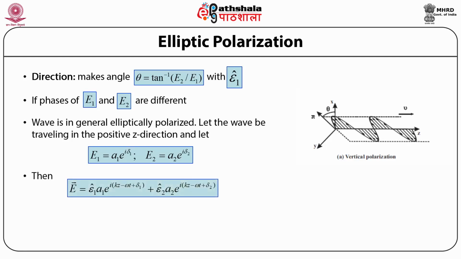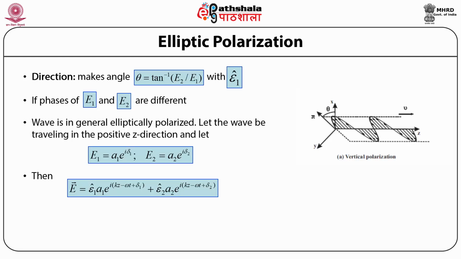Then the resultant electric field vector E is given by the linear combination of these two different electric field polarizations and can be written as epsilon subscript 1 cap times A subscript 1 times exponential to the power iota times bracket open k times z minus omega times t plus delta subscript 1 bracket close plus epsilon subscript 2 cap times A subscript 2 times exponential to the power iota times bracket open kz minus omega t plus delta subscript 2 bracket close.